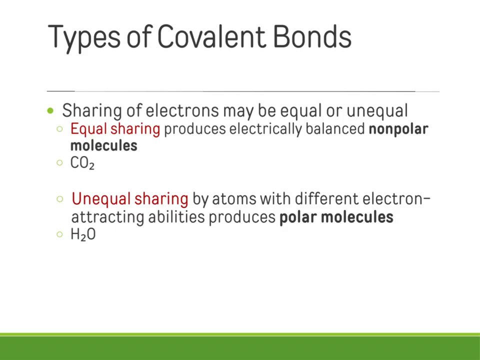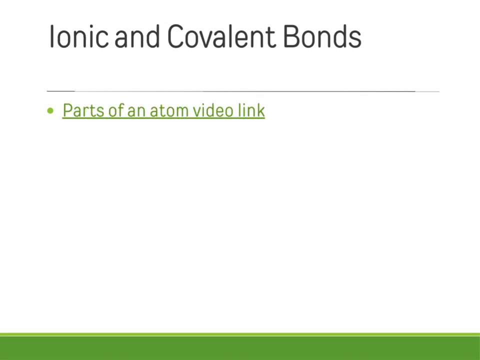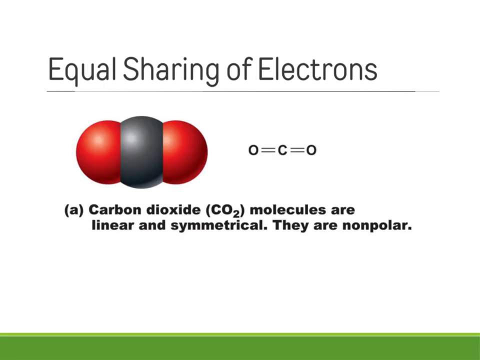Now, depending on how the electrons are shared, the covalent bonding could result in equal sharing of electrons, which produces nonpolar molecules, or unequal sharing of electrons, which results in polar molecules. Also, make sure if you need to review, there are some linked videos to look at ionic and covalent bonds. But let's continue by talking about nonpolar and polar covalent bonding.